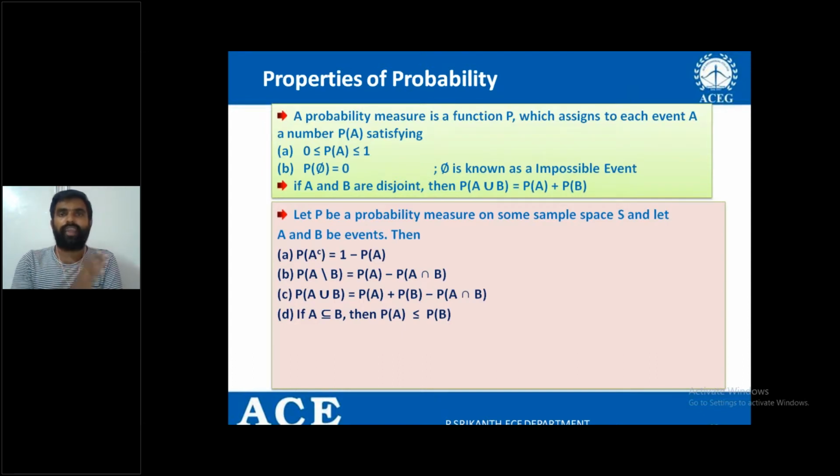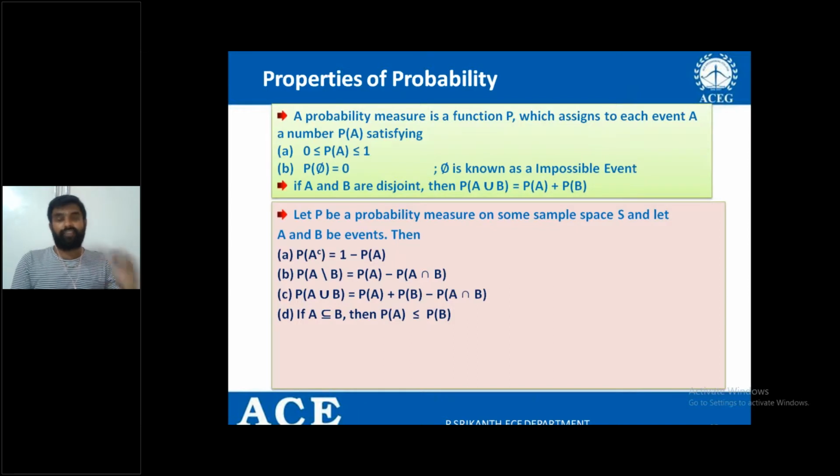Right? Event A. What is event A? How many elements are there? I said getting the number 2 on the die. That is, 2 is the element of event A. Next, B. What is B? Getting an even number. How many even numbers may you expect? 2, 4, 6. That set consists of 3 elements. And is A a subset of B or not? Yes, 2 is there in event B, right?